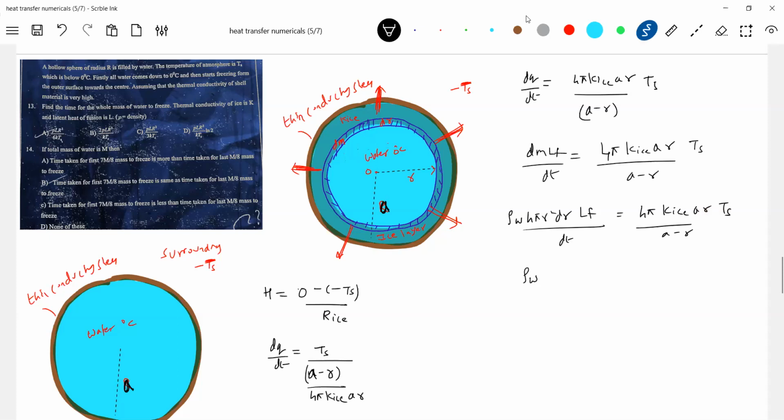So I'll end up with rho w Lf r dr by dt equal to K ice a by (a minus r) into Ts. Let me send all the quantities to this side: rho of water, Lf, a into K ice. So this will be (a minus r) into r dr is equal to Ts, which will also come here, no? Check all the quantities. I think I just did.